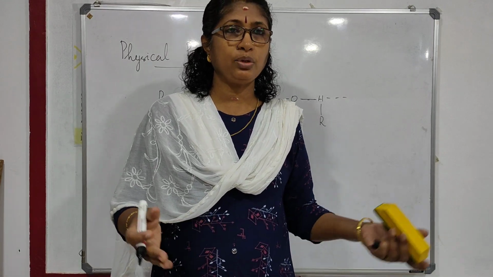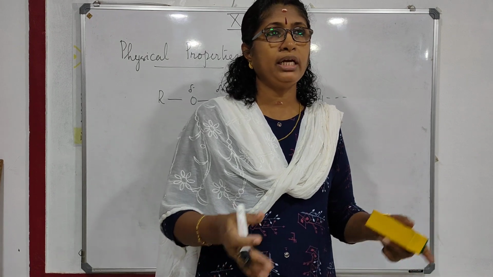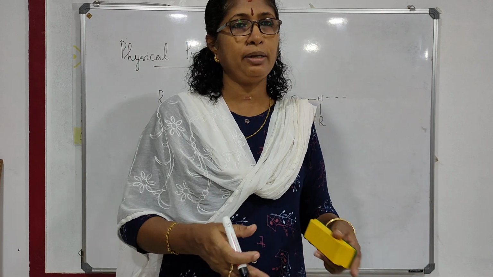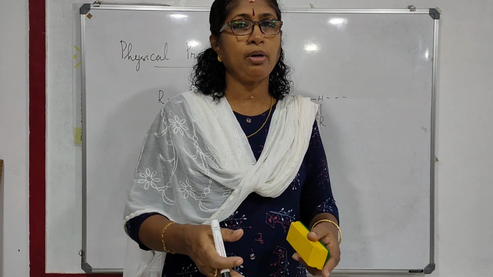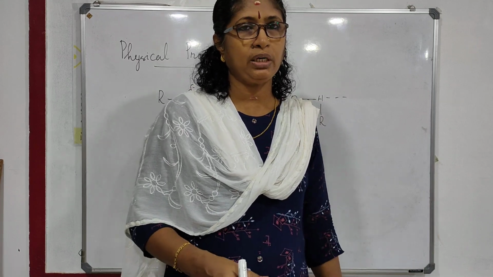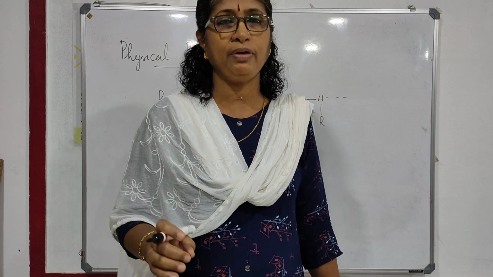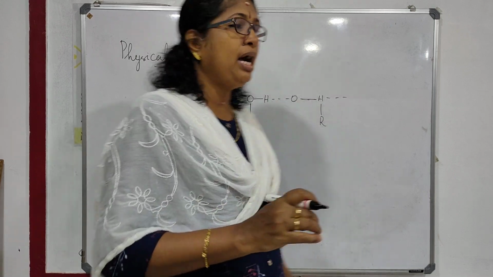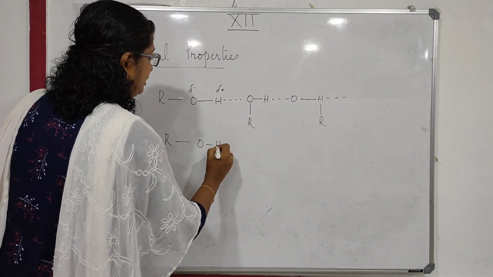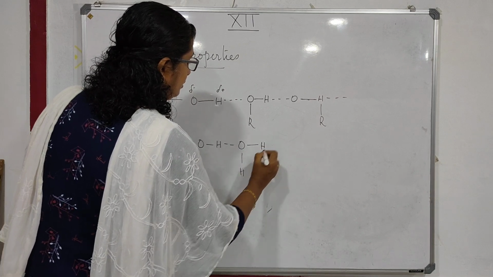As I told you in the last chapter, there is hydrogen bonding between water molecules. If the incoming molecule can form hydrogen bonds with water molecules, breaking the old hydrogen bonding, then it can be soluble in water. ROH forms hydrogen bonding with the water molecules.